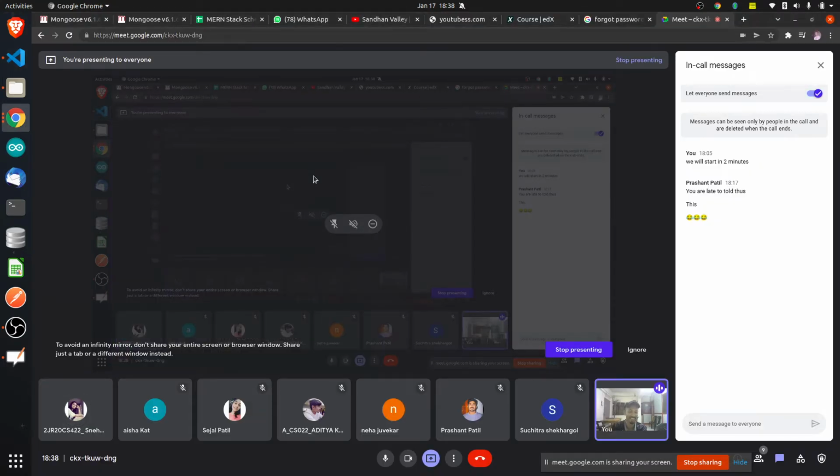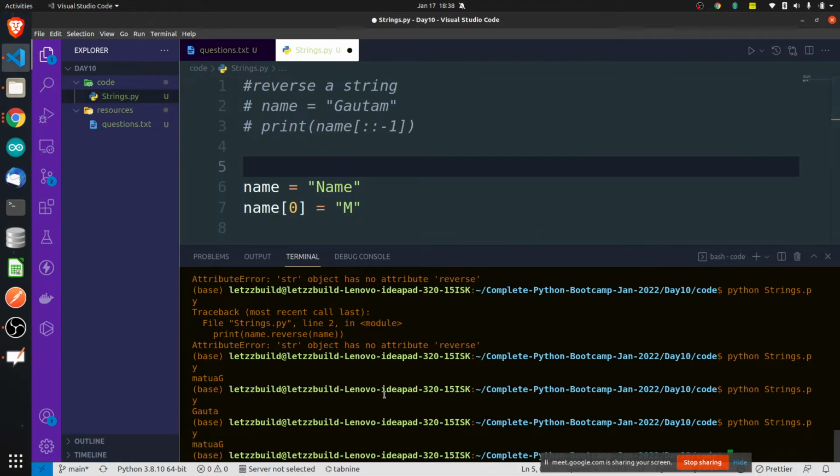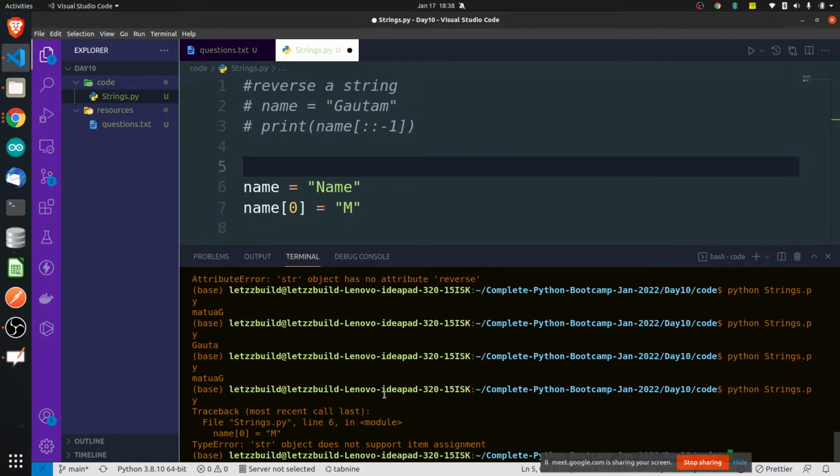There he comes. He told one very important point. Strings are immutable, one. But the answer he told is wrong. It will be name only, he told. It will not be name only. What he told is right, that strings are immutable. That means we cannot reassign the value inside a string. What should be the answer? It should be error, not name only. It will be error. Why error?